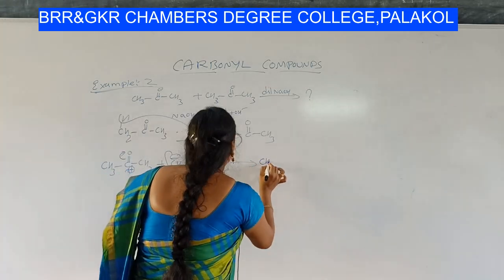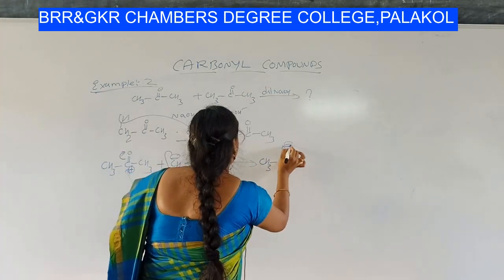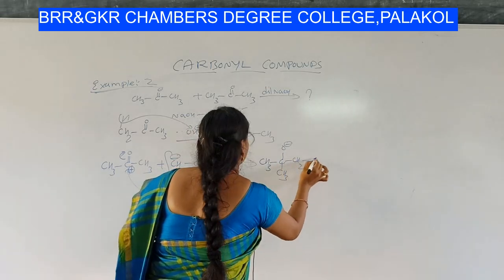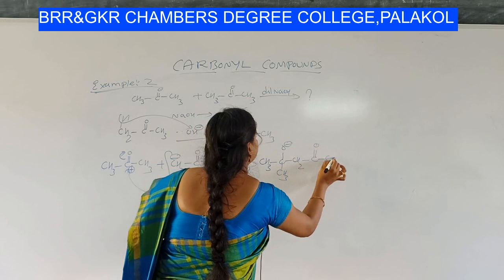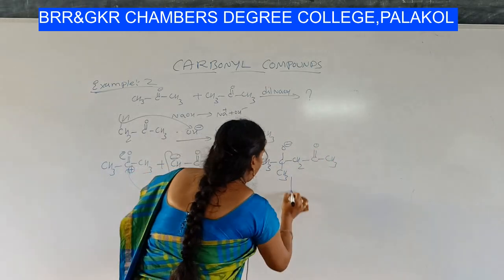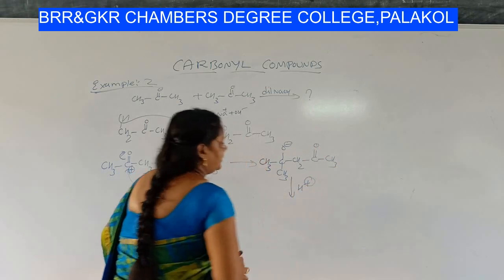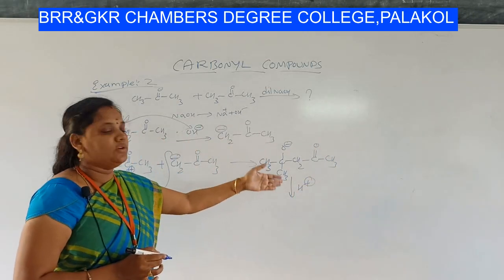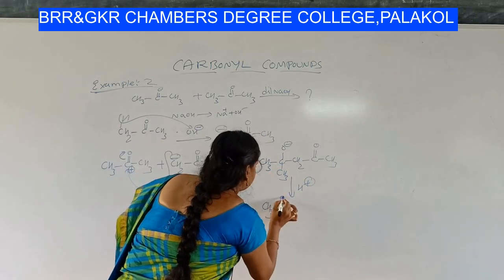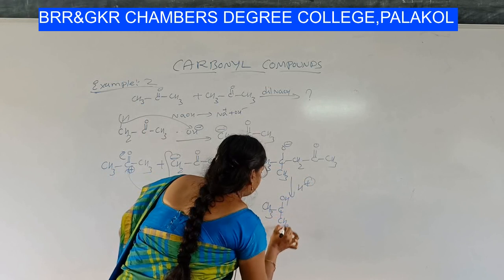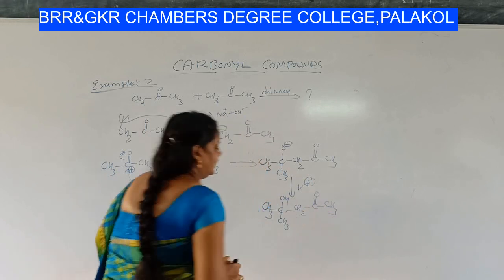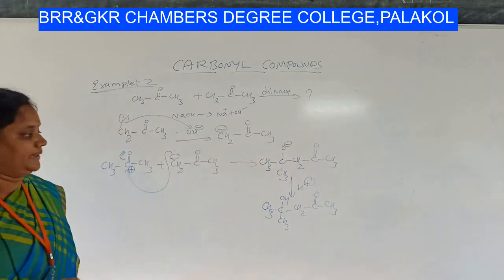So you will get CH3 CO minus CH3, CH2 C double bond O CH3. In the next step you simply add H plus to the O minus. So you will get CH3 COH CH3 CH2 C double bond O CH3. Okay, this is the product.